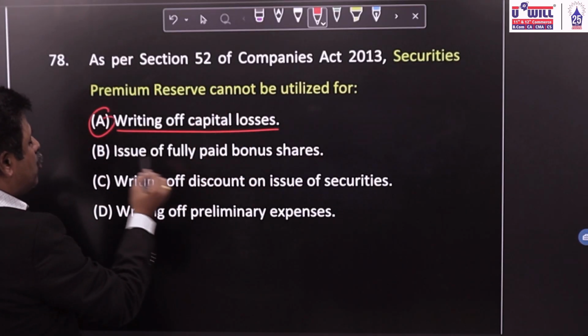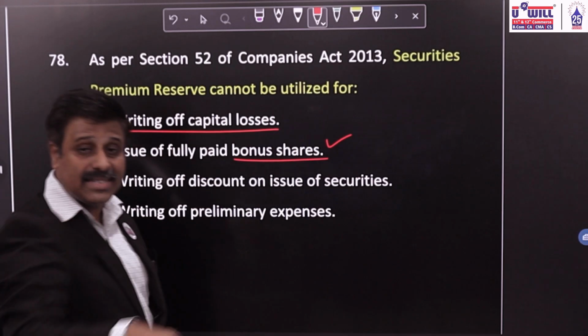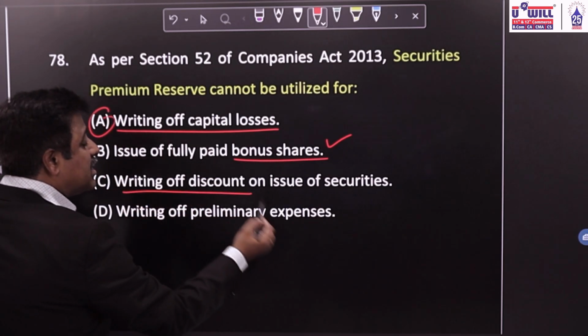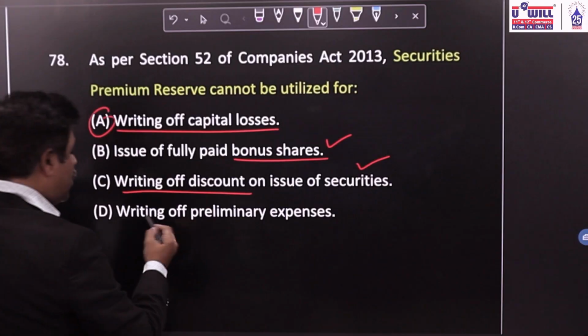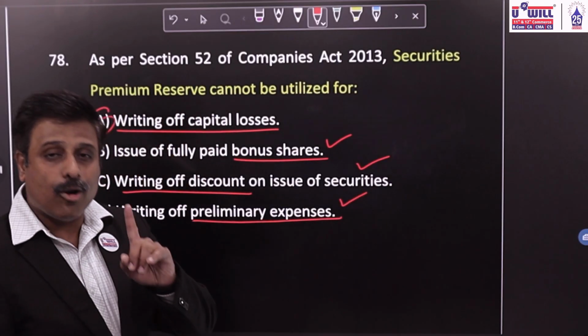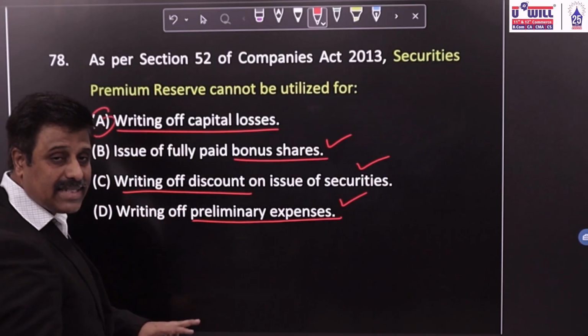Security premium, can you use it to issue fully paid bonus shares? As I said to you right now, yes, it can be used to give bonus shares. Can we use it to write off discount? Yes. Can we use it to write off preliminary expenses? Yes. But we cannot use it to write off capital losses. Okay. So option A is the correct answer.